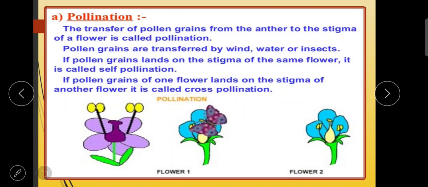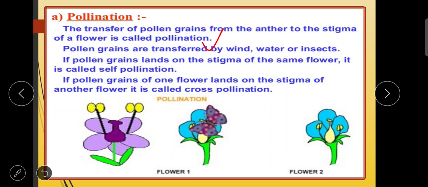Pollination. The transfer of pollen grains from the anther to the stigma of a flower is called pollination. Children, you can note down the definition, we have it in our textbook also. Pollen grains are transferred by wind, water or insects. If pollen grains land on the stigma of the same flower, it is called self-pollination.